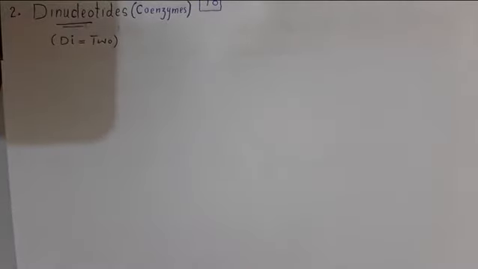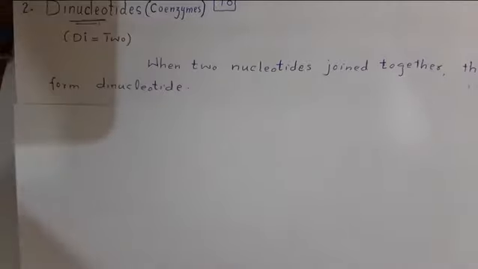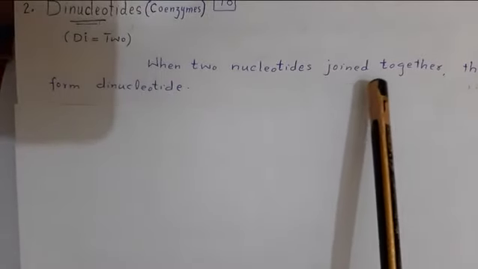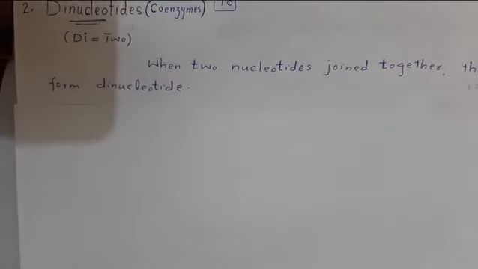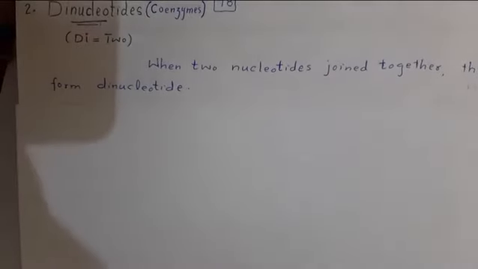Our topic is another type of nucleotides, that is dinucleotides. In the previous lecture we studied about mononucleotides. Now, di means two. What are dinucleotides? When two nucleotides join together, they form a dinucleotide.